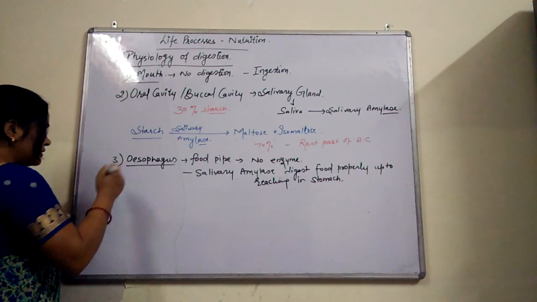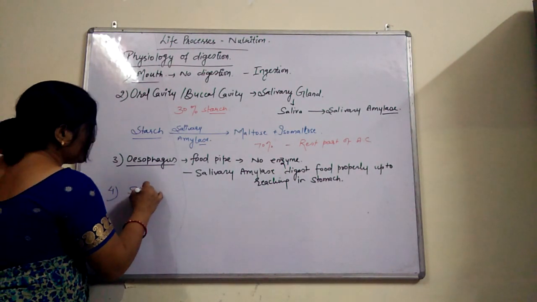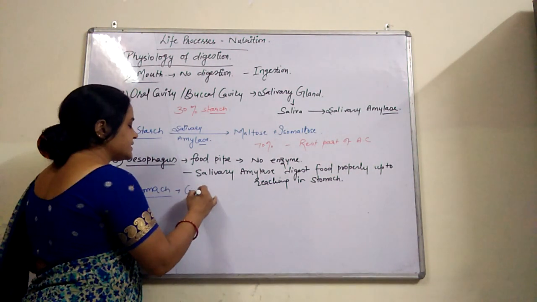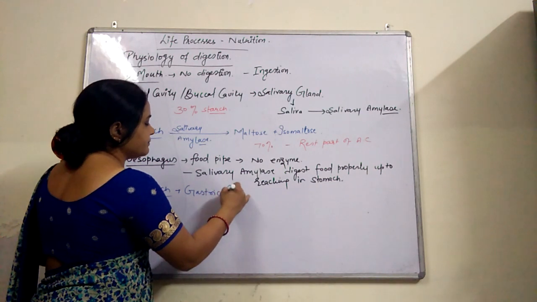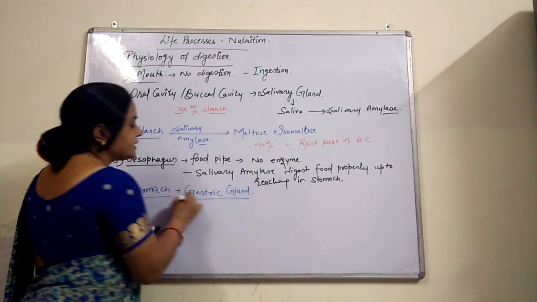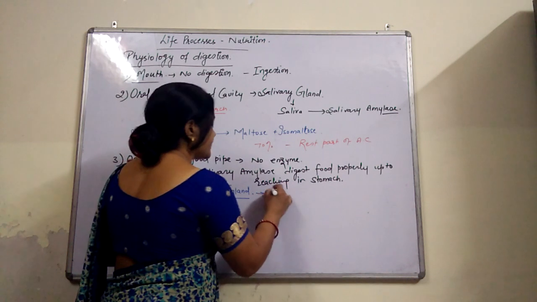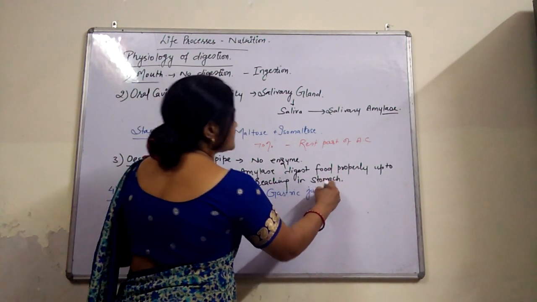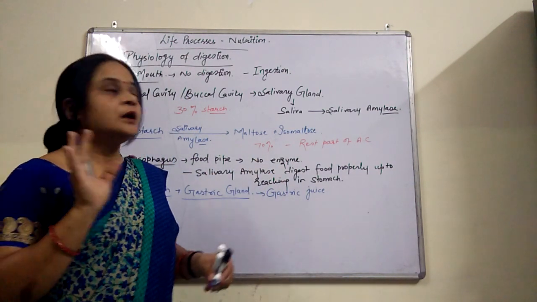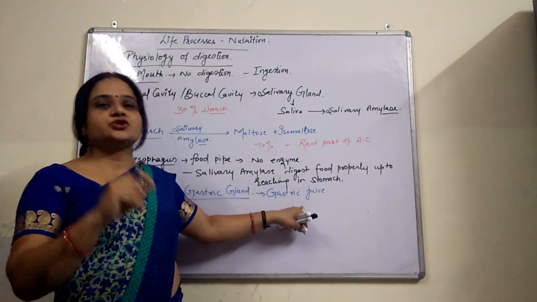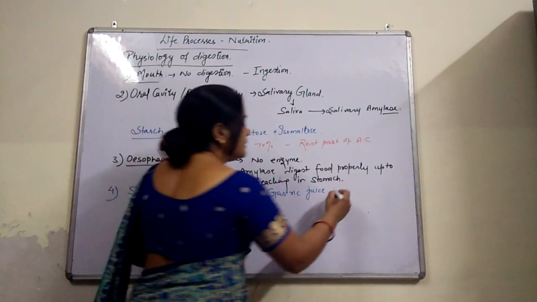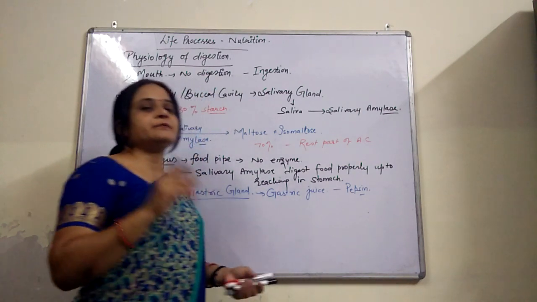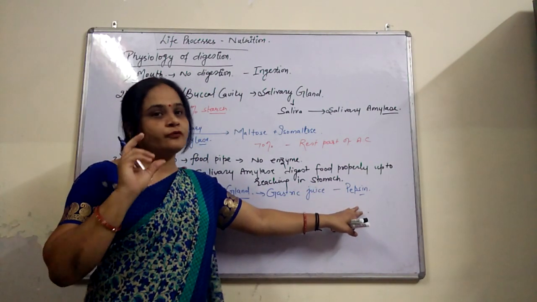Now, after that the food reaches the stomach. When the food reaches the stomach, its gastric glands become active. These gastric glands release gastric juice, and this gastric juice consists of HCl, mucus and pepsinogen. But in the gastric juice only one enzyme is there, that is pepsin. This pepsin enzyme helps in the digestion of protein.